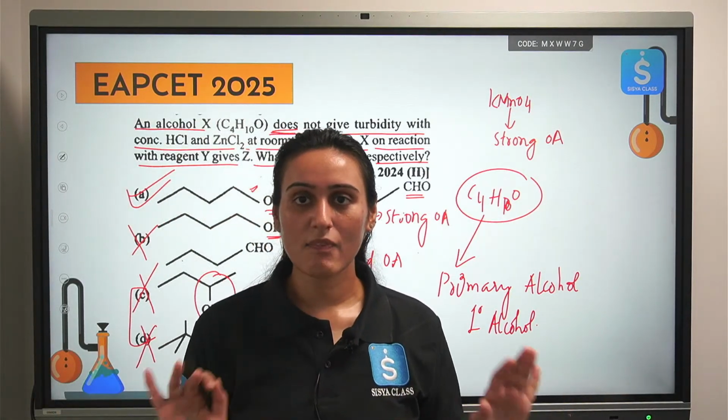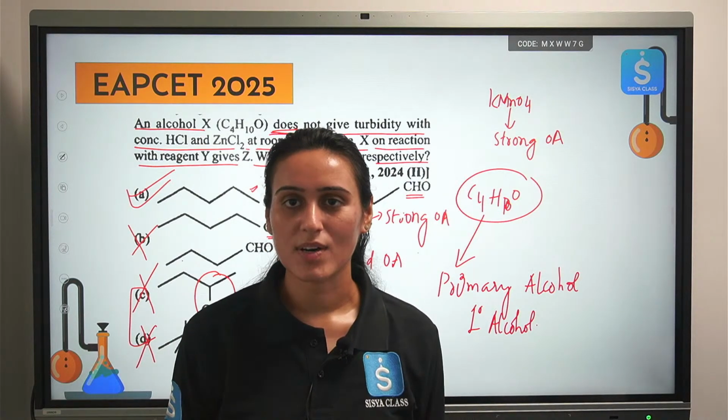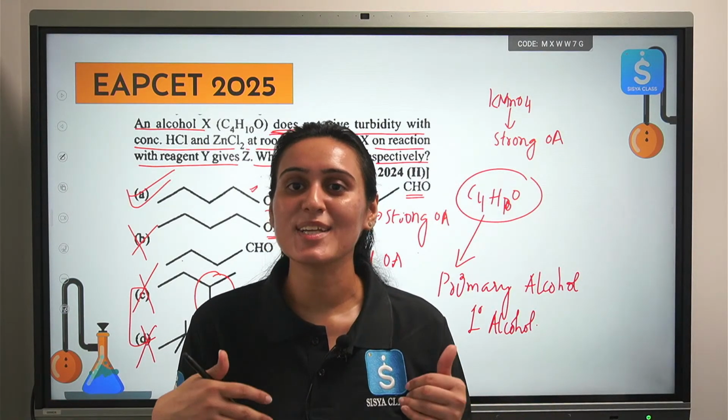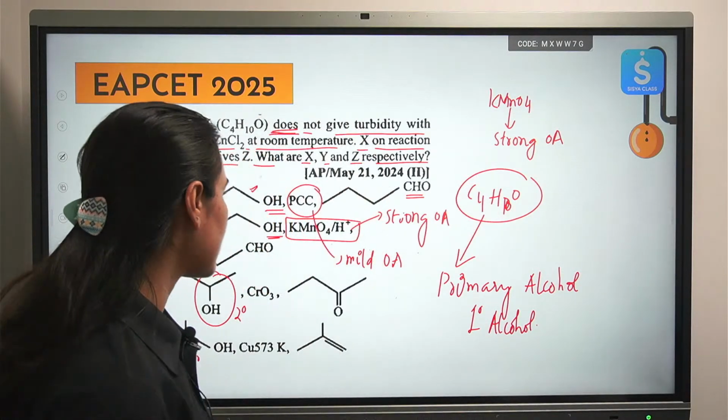So that is how you eliminate the option. It was easy once you remember the Lucas test, that it could be only 1 degree alcohol because it will not give you the turbidity at room temperature. This is what you have to remember. Okay, see the next thing.